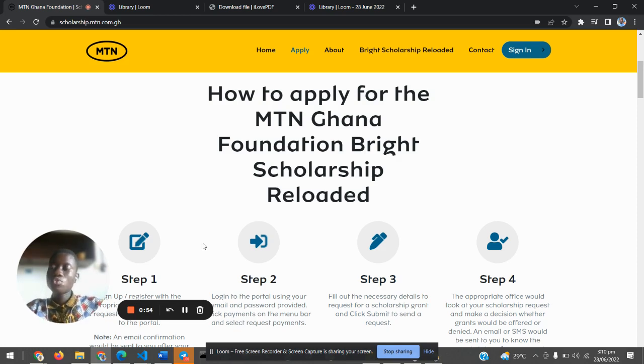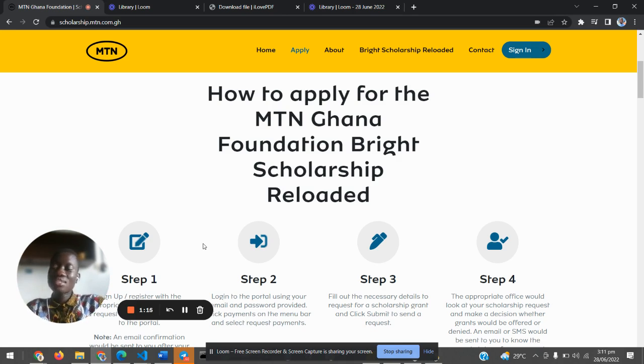Okay. So for those who have already submitted your form and you are waiting for your verification, please, I will urge you to go back and fill the form again. When you fill, it will replace the one that you have filled already. Make sure this time you attach everything. Fill the form again and submit it again. Go to the portal and do it.